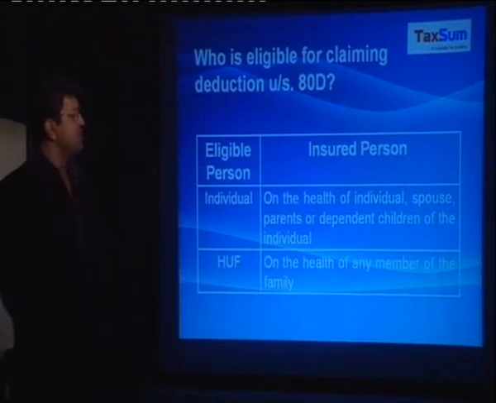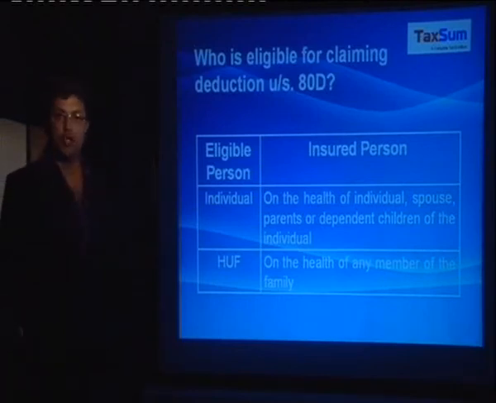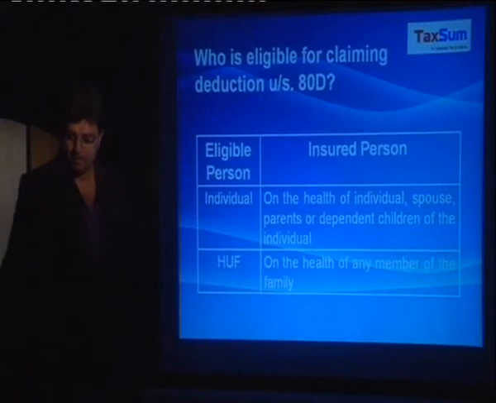Now we'll see as to who is eligible to claim deduction under section 80D. If the person is an individual, then he can claim this deduction by paying premium on the health of the individual himself or herself, the spouse, parents or dependent children of the individual, and in case of HUF, the premium can be paid on the health of any members of the family.